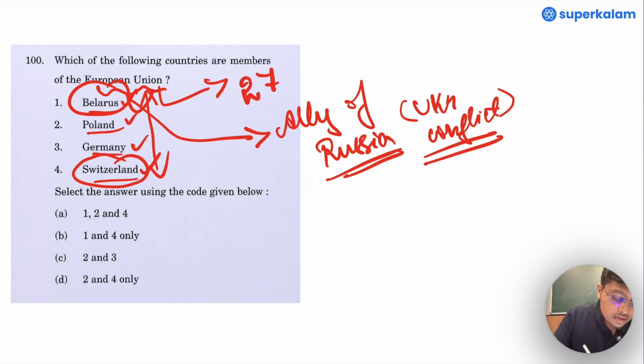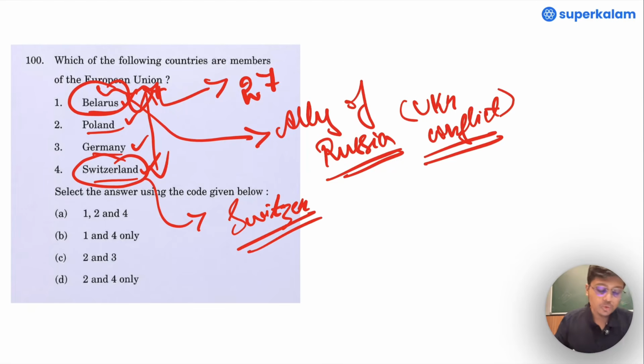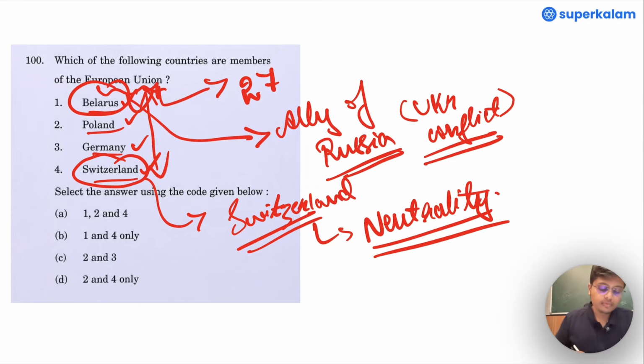So, it being in the European Union doesn't make much sense. Hence, Belarus is not a member. And Switzerland: if one has studied how Switzerland has, since the times of World War I and World War II, followed the policy of neutrality, and if that were applied, we'll be left with option C, that is 2 and 3, the members of the European Union.